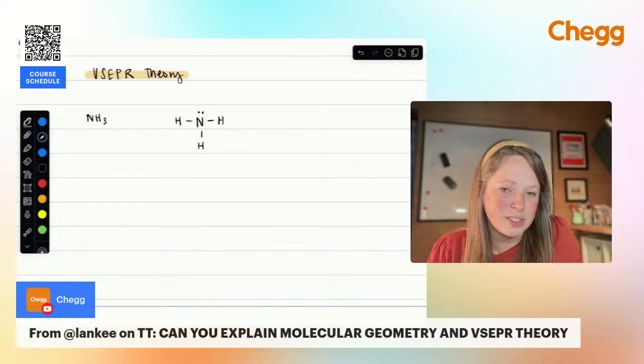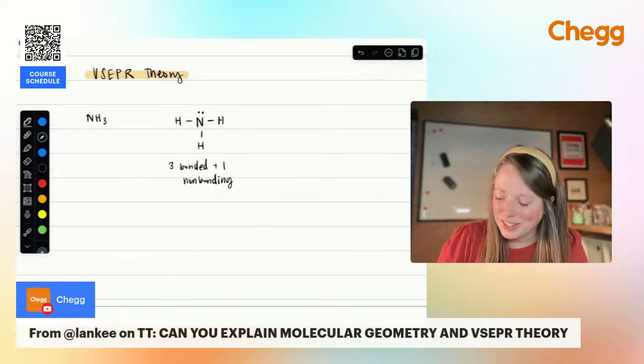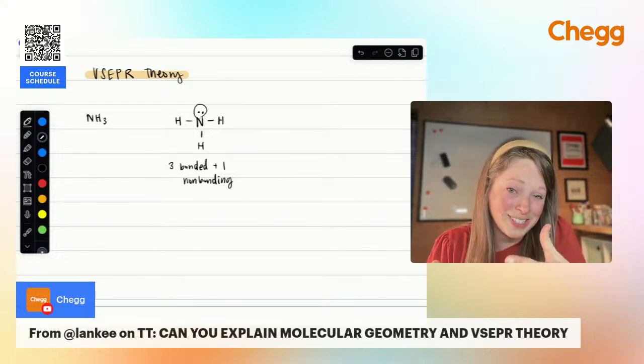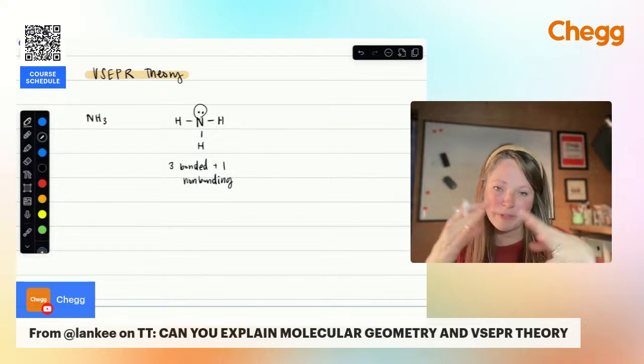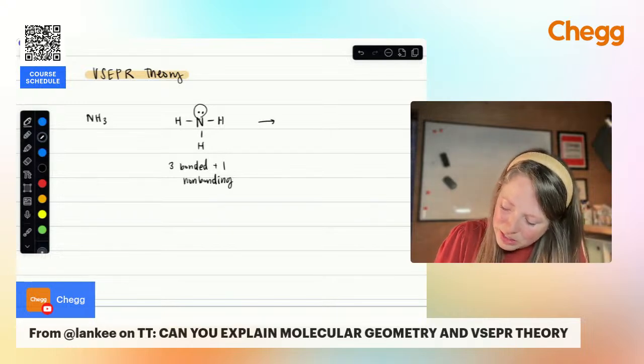So now when we look at this, this has 3 bonded domains plus 1 non-bonding domain. Believe it or not, this lone pair on top of nitrogen actually takes up more space than a bond does. So basically what's going to happen is all of these things are going to spread out as far from each other as possible, leading to this shape that we call